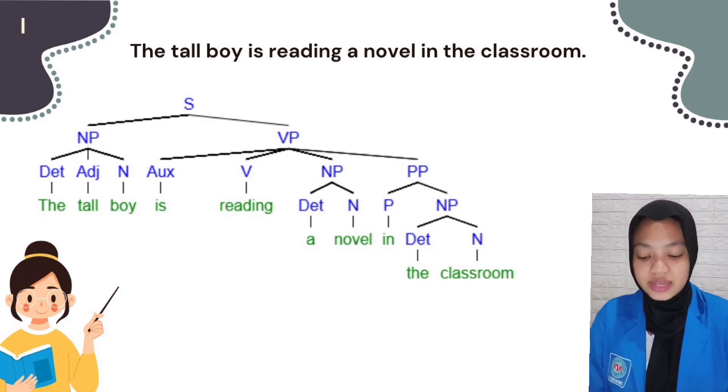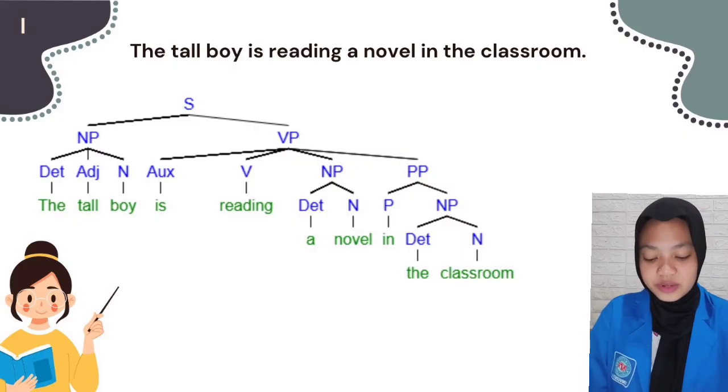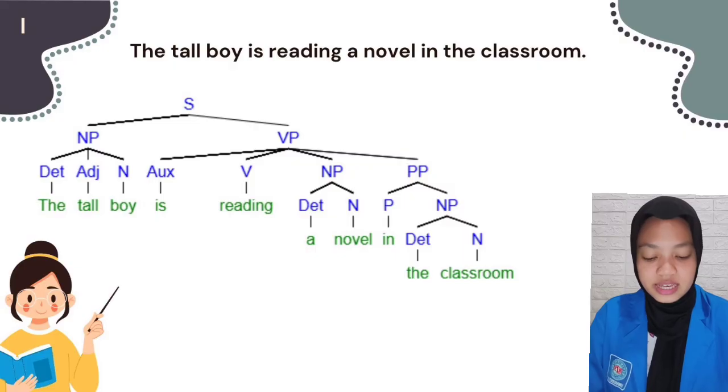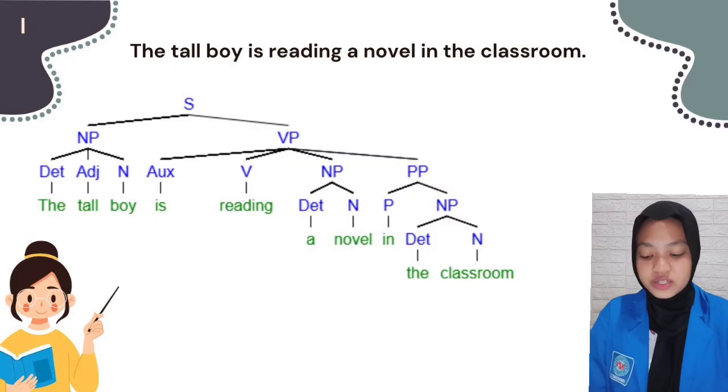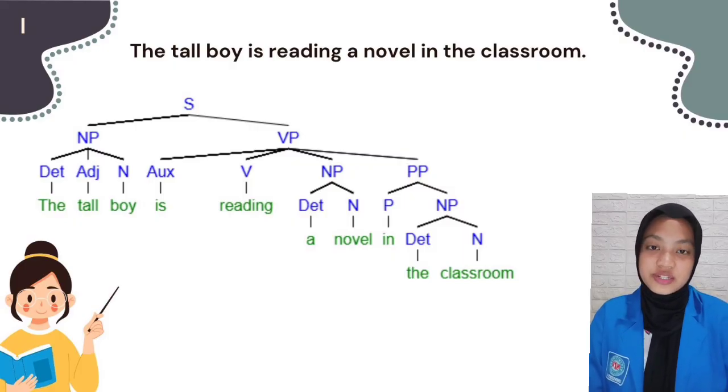The auxiliary is "is," the verb "reading." The noun phrase is divided into determiner "a" and noun "novel." The prepositional phrase is divided into preposition "in" and a noun phrase, divided into determiner "the" and noun "classroom." So this is the syntax tree diagram for "the tall boy is reading a novel in the classroom."